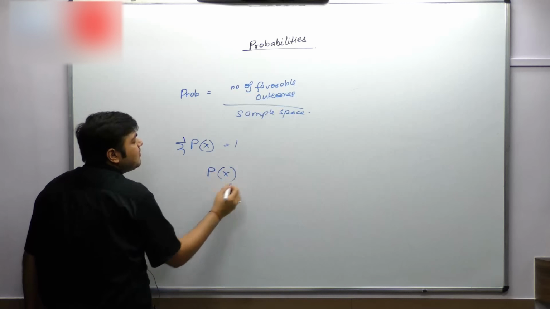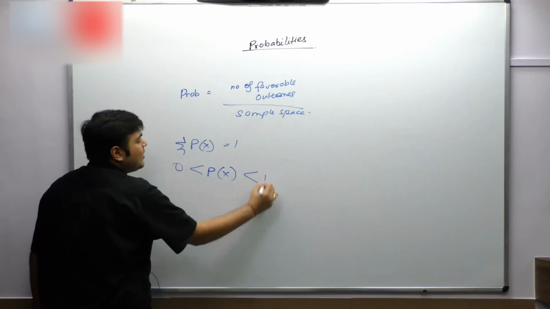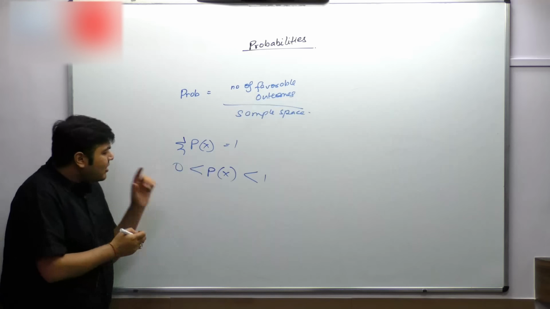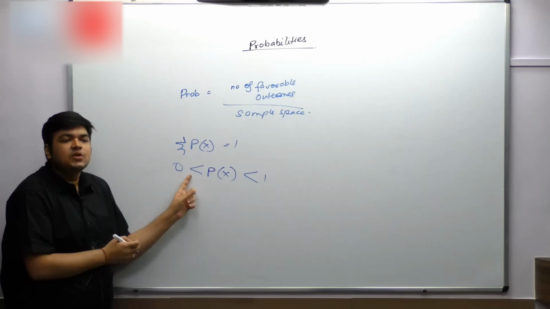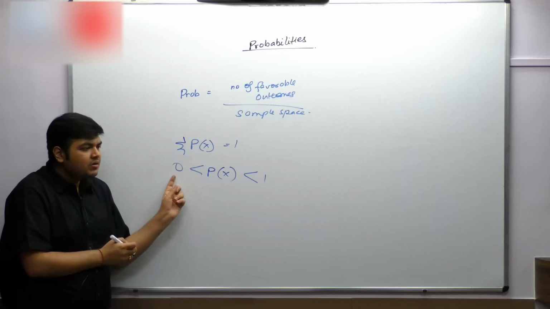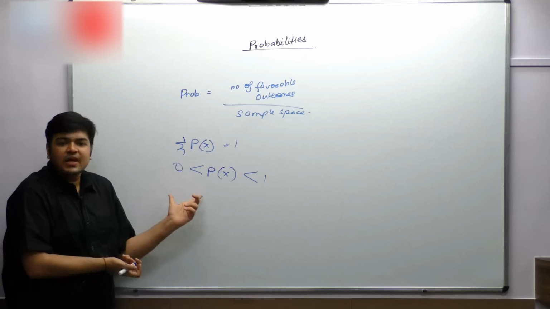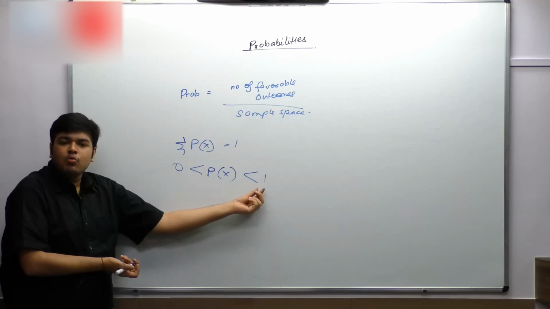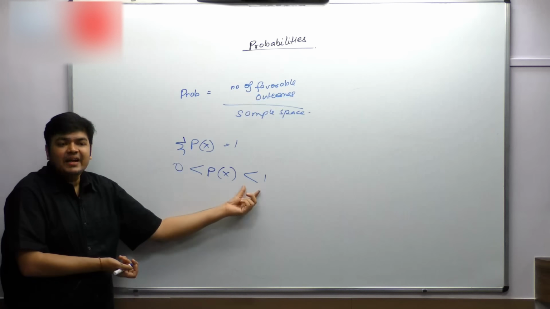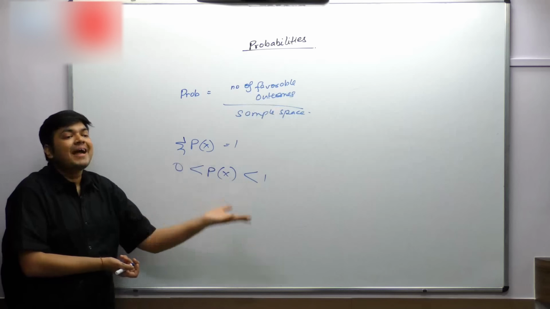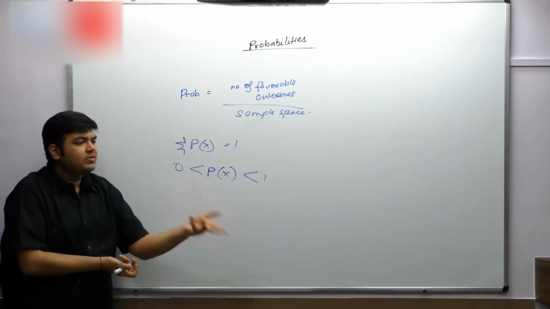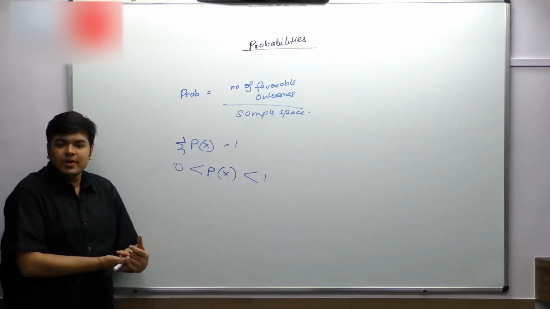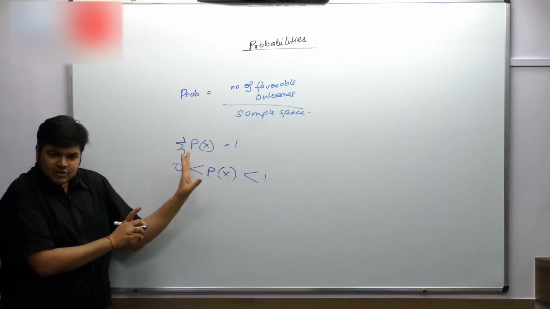Probability of every single value has to be somewhere between 0 and 1. I'm not writing the equals sign because if it is equal to 0, it's an impossible event. The probability is 0%, that means it cannot happen. And if the probability is equal to 1, that means it's a guaranteed event. It's a sure shot event, it's a fact. It's not a probability that you need to see, because 100% this is going to happen. So no formulas as such.